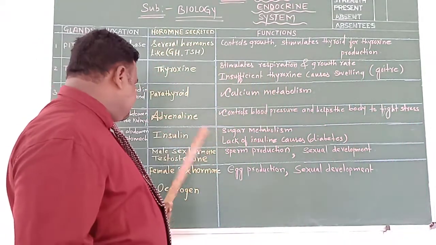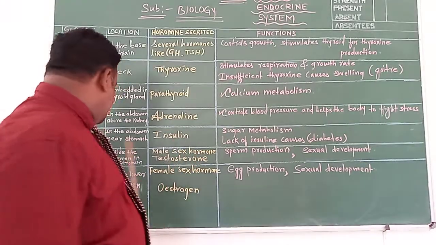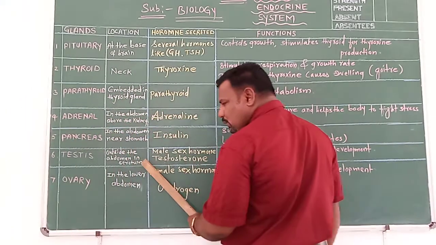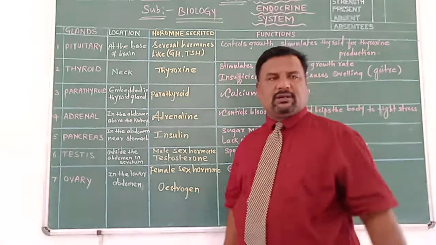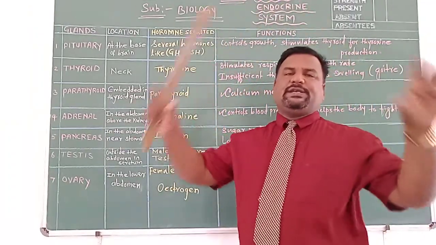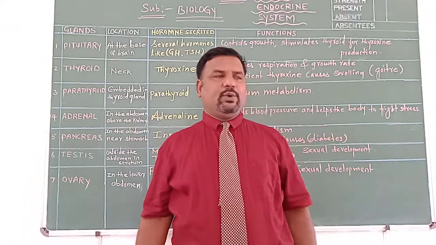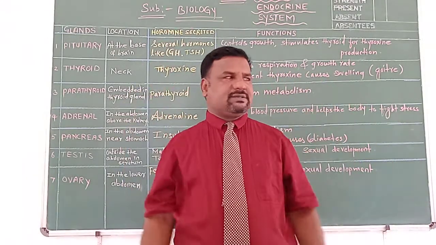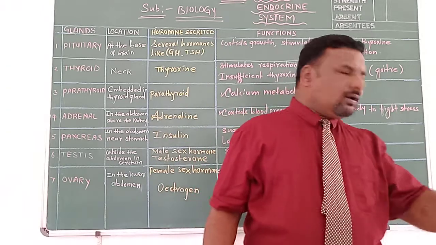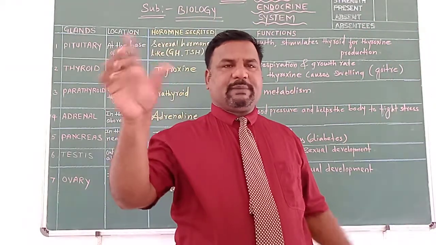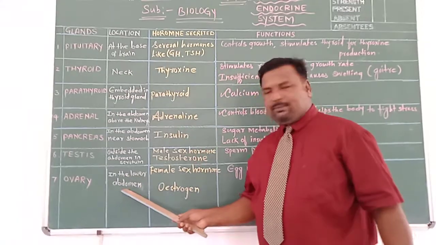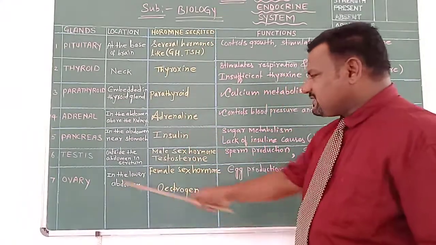As the testes in the male are present outside the abdomen in the scrotum, the ovaries in the female are present in the lower abdomen. When we look at the diagram of the female reproductive system, we can see the oviducts, or fallopian tubes, present in the lower abdomen of the female.